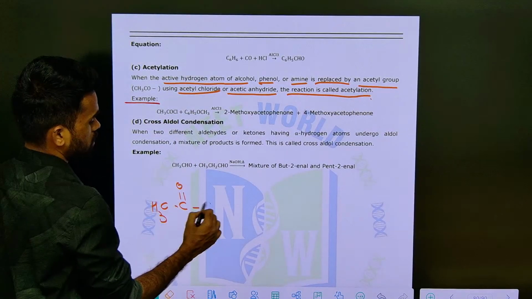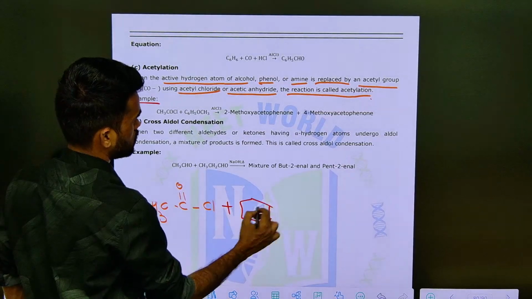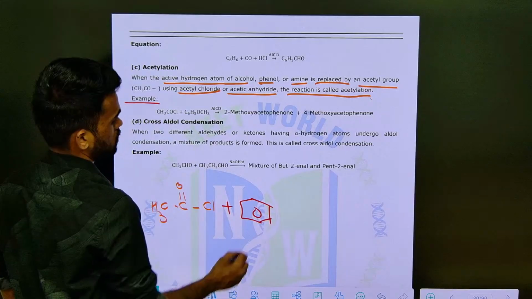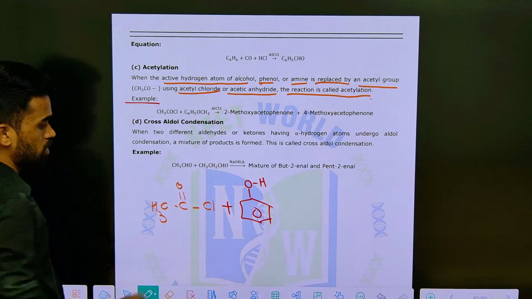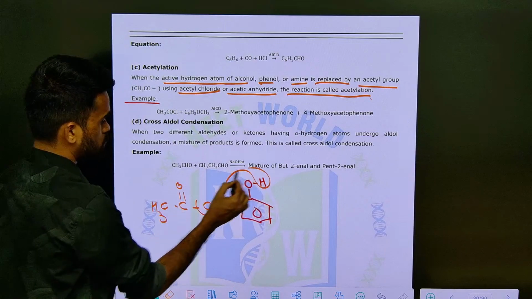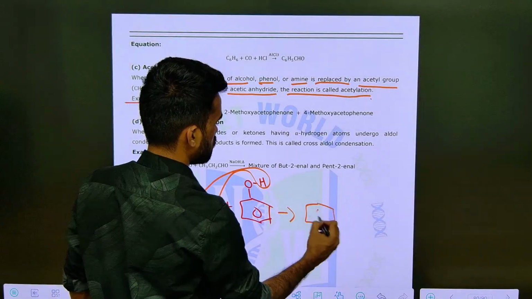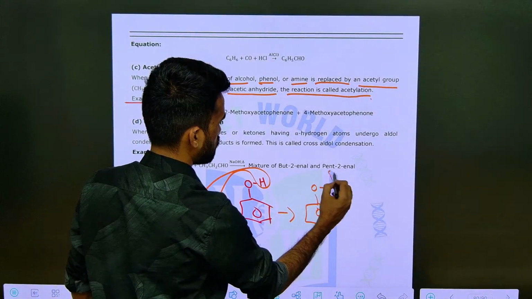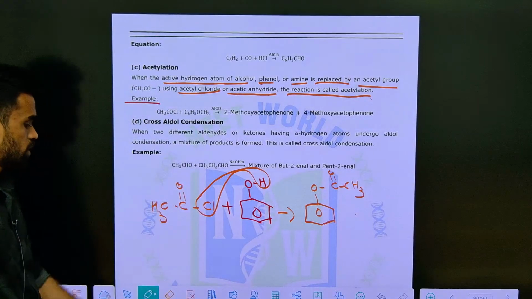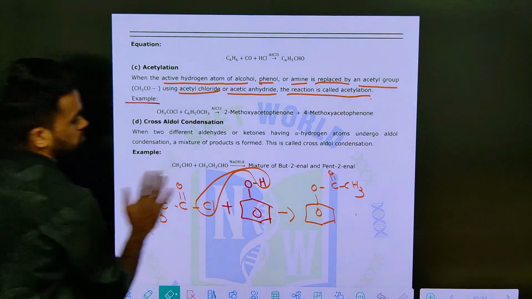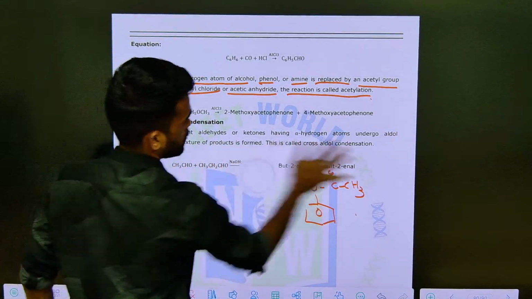Acetylation means here we have chlorine. So this one treated with phenol, let us say. So now what happens in the phenol? This chlorine and this group are removed, and you are going to get a product something like this. This is also an example of acetylation, acetylation of phenol. See, this is also an ester product only formed here.